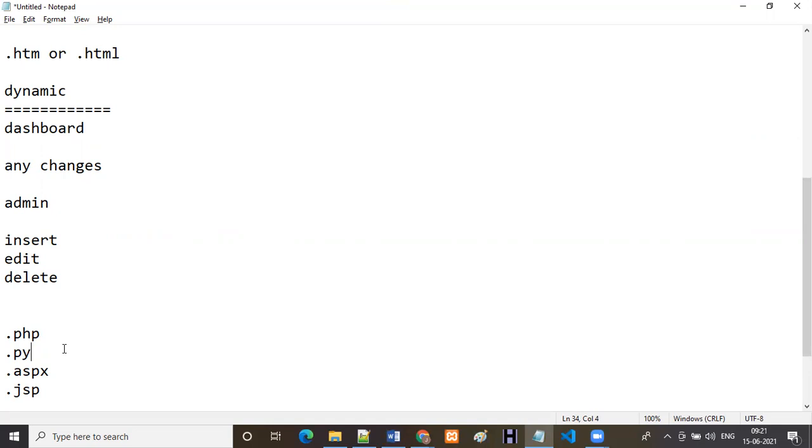You're saying fixed content for static ones, but it keeps changing, right? That means as a developer, only the developer can do the changes, no? Yeah, in a static website, the developer can do the changes. For example, if you don't have any coding knowledge, you are unable to do the changes in the static website. That's why it is fixed content.